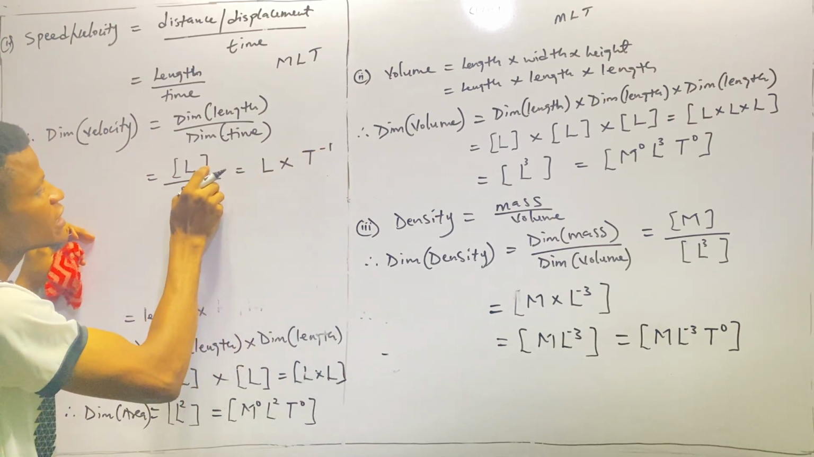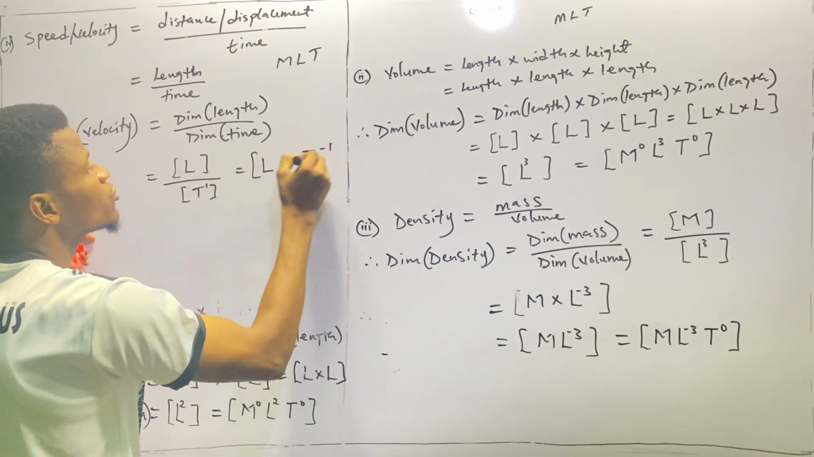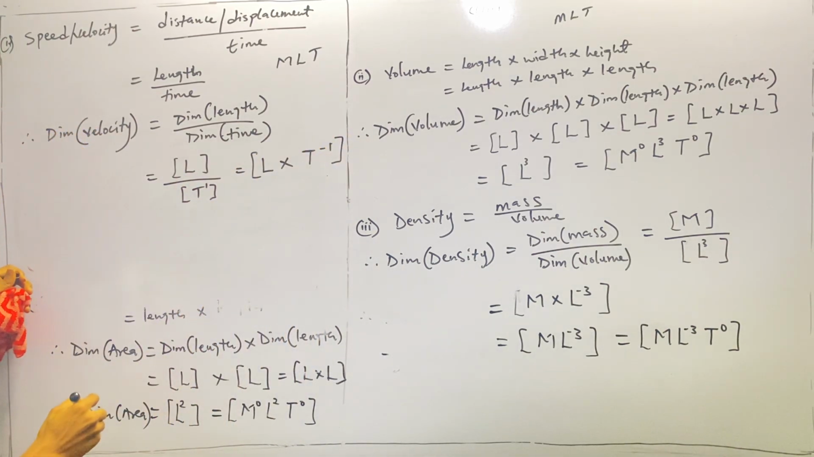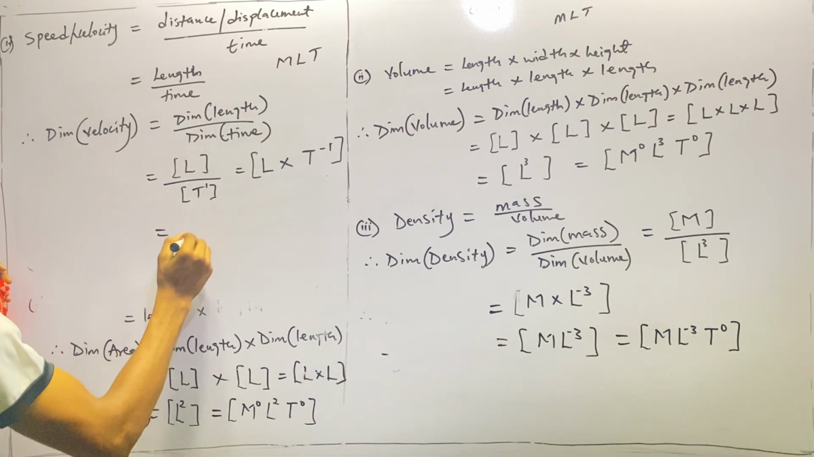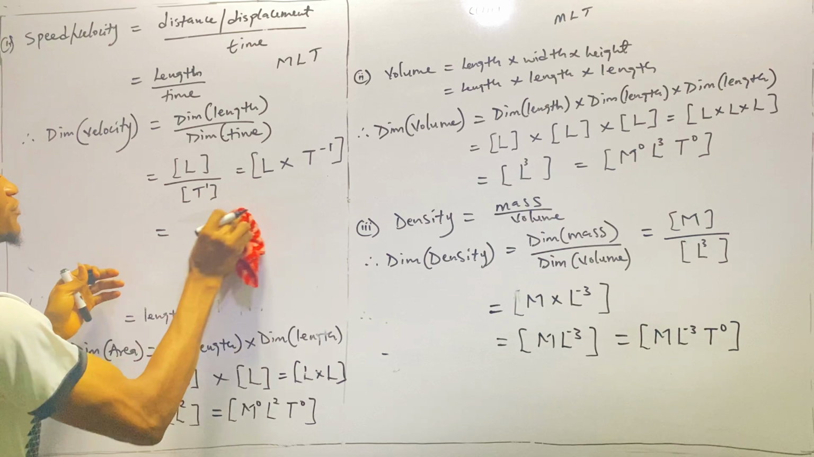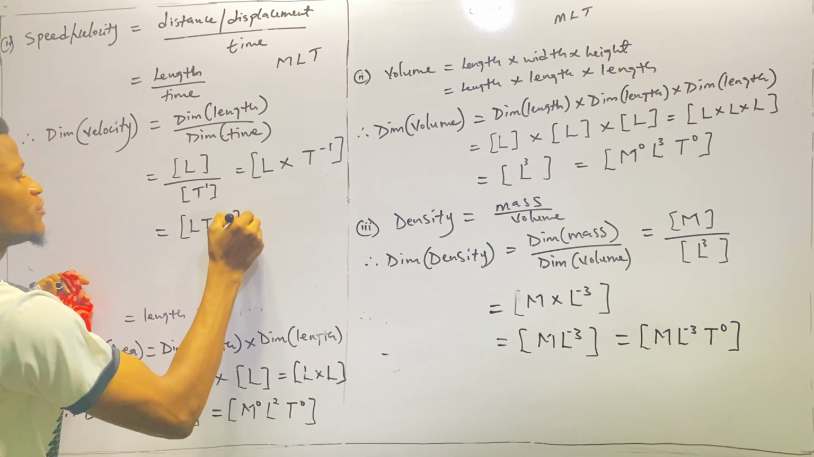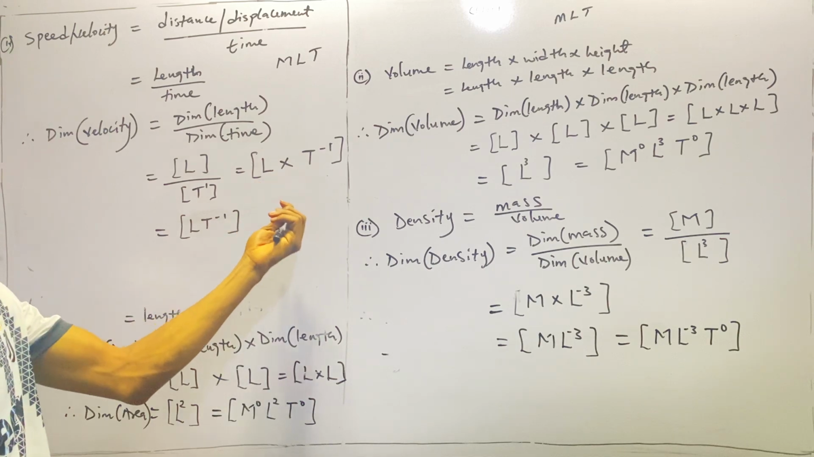So the negative shows that it's at the denominator. It is 1 over. All right? So that is it. So we close the parenthesis. So at the end of the day, we now have that this will be equals to LT raised to power negative 1. So I have LT raised to power negative 1. Right? So bring them together.